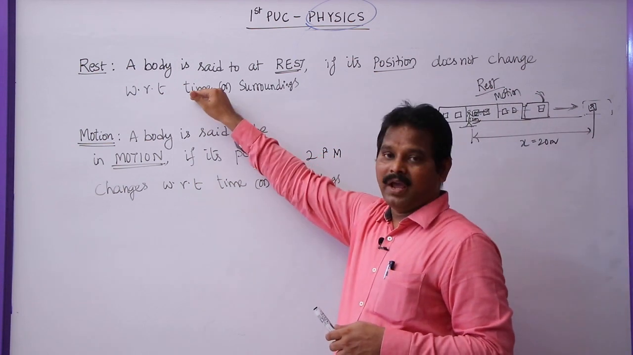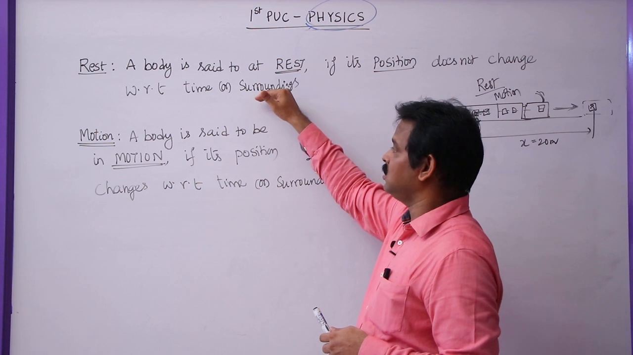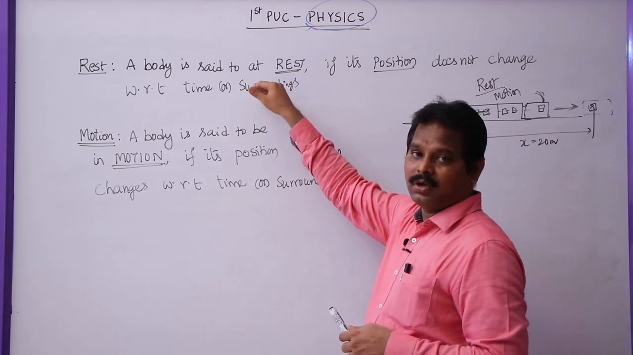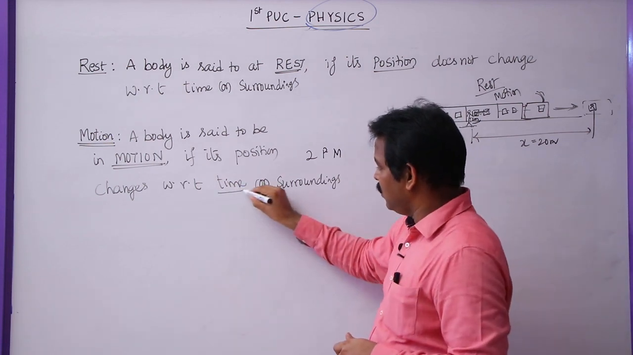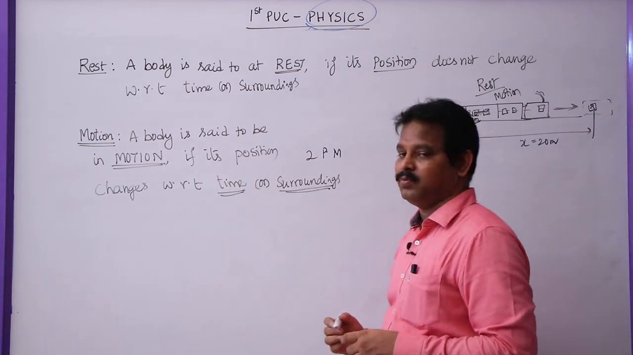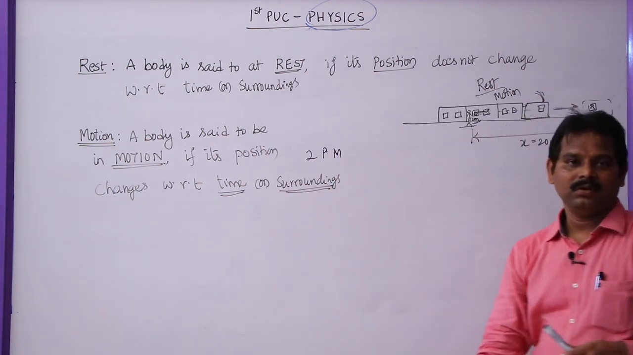The only thing is, if time changes and position does not change, the body is said to be at rest. If surroundings are changing with respect to the position of a body, then the body is said to be in motion. So we will measure rest or motion with respect to time as well as with respect to surroundings.